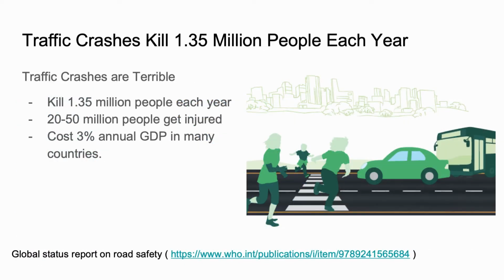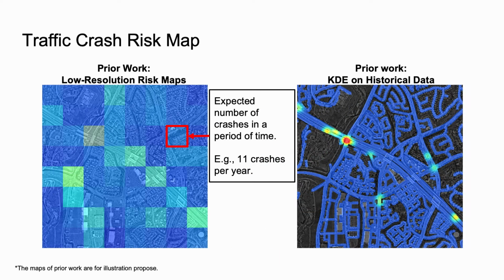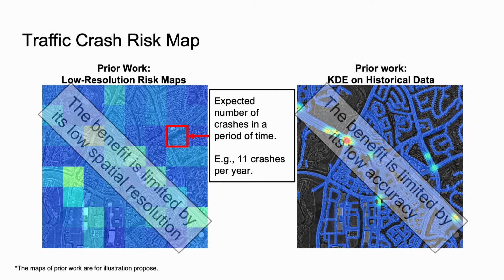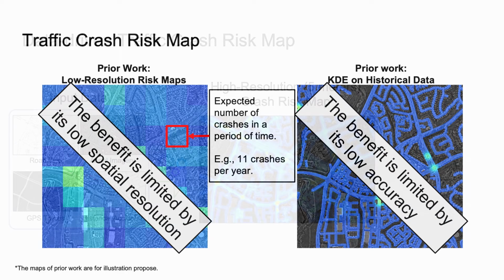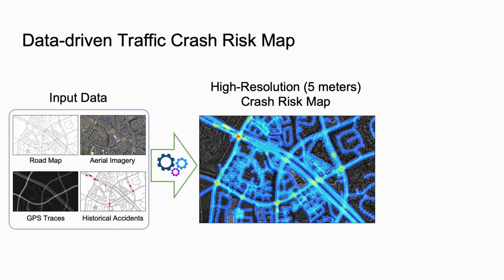According to a report from WHO, each year, traffic crashes kill 1.35 million people, and 20 to 50 million people get injured. Crash risk maps, which describe the crash rate at each location, are a helpful tool to reduce the crash risk. However, the benefit of existing risk maps is limited by their low spatial resolutions and low accuracy. In this work, we improve the quality of crash risk maps.